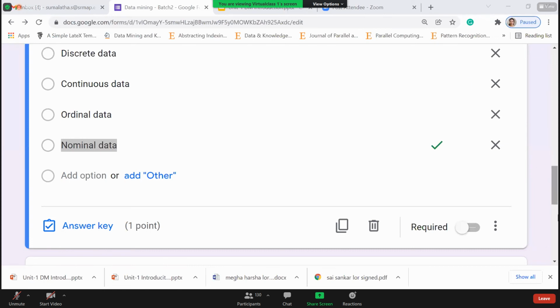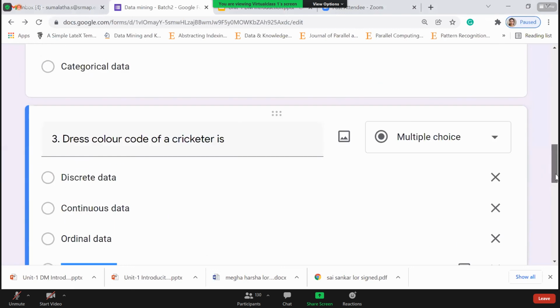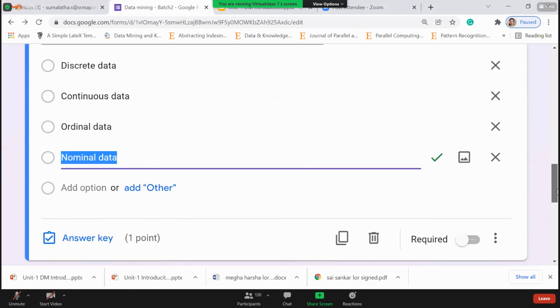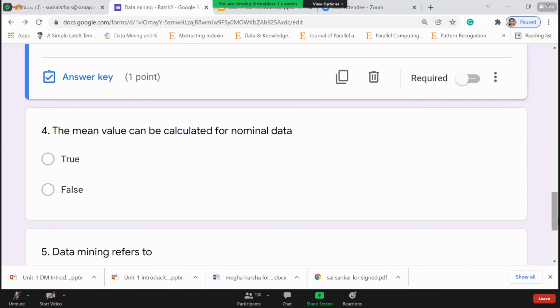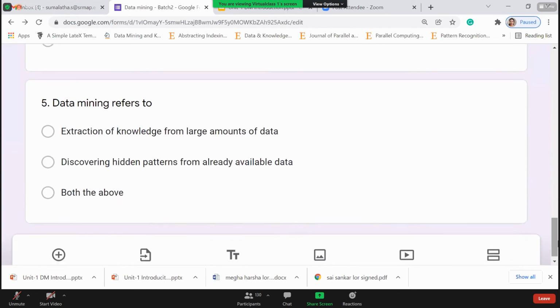What is the next one? Yeah, third one, okay. There is no order, so we'll treat it as nominal. And mean value can be calculated for nominal data. So no, it's not possible because categories will be there. So it's false. And fifth one, data mining refers to extraction of knowledge from large amounts of data. Yes. Discovering hidden patterns from already existing data. Yes. So both the answers are correct. The answer is both the above.